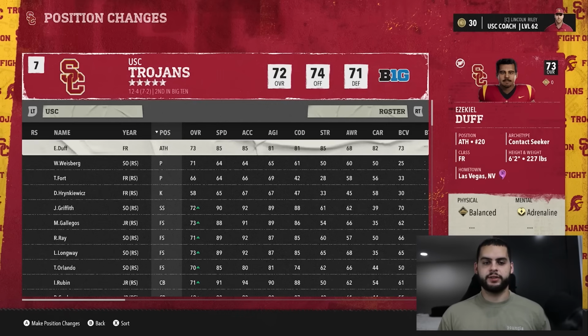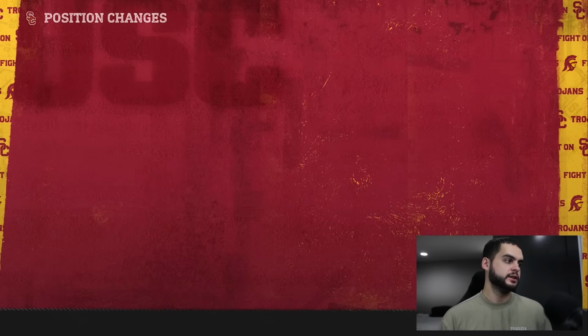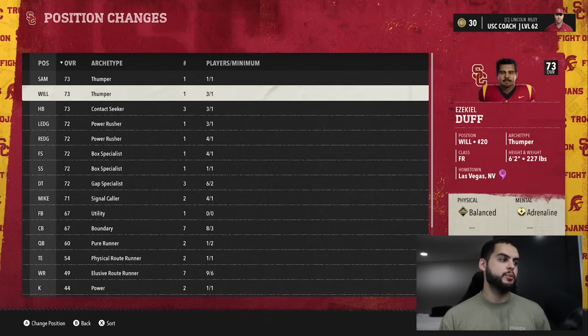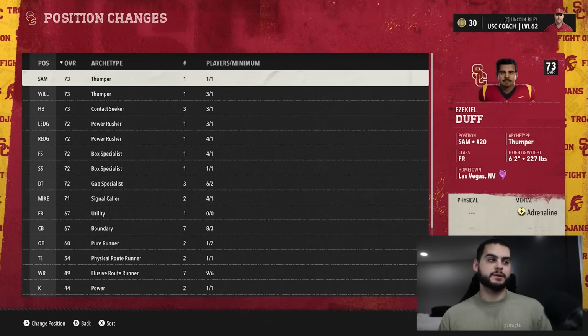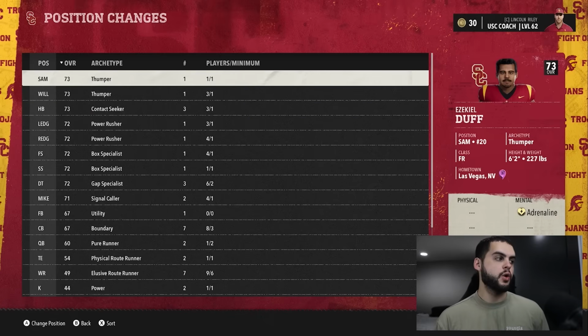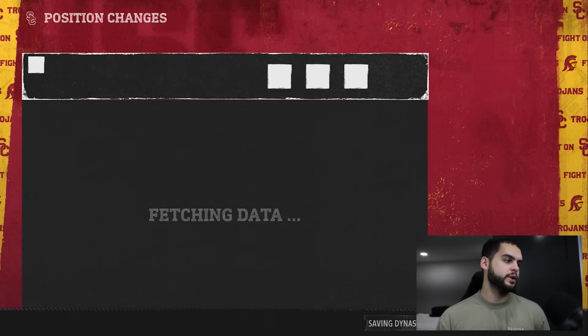So as you guys see, we have an athlete in the offseason during the stage. Let's go to like a real function of the game. Forget position changing. An athlete, you're supposed to pick his position. So right now he's an athlete. He's a contact seeker. He appears to be a halfback, but his top ones are linebacker because he's a power halfback. So power halfbacks converted very well to linebacker last year. So you could take his, or you can go for linebacker. Let's take his. And let's go with what his is supposed to be.